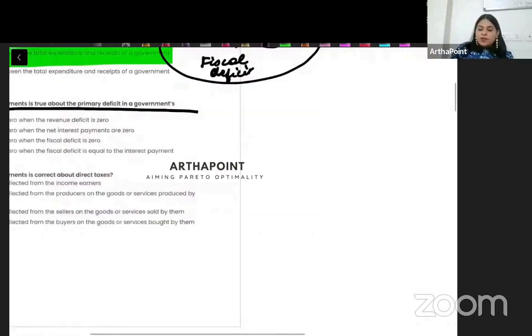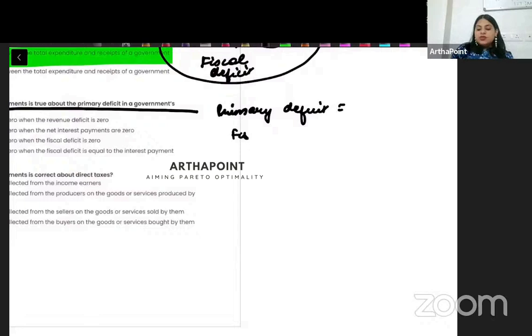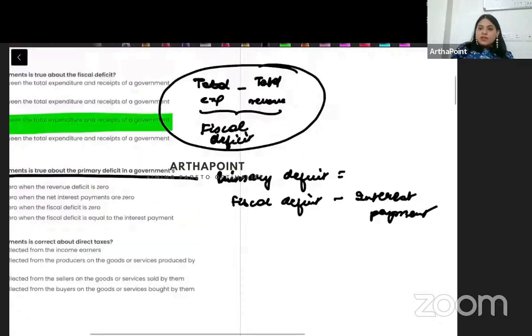So write it down: primary deficit is fiscal deficit less interest payment. And what was fiscal deficit? Total expenditure minus revenue excluding borrowings.